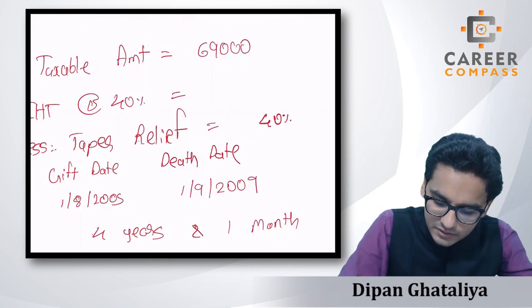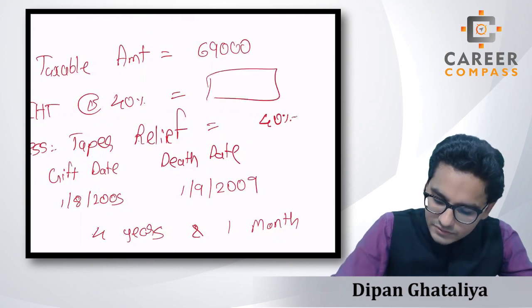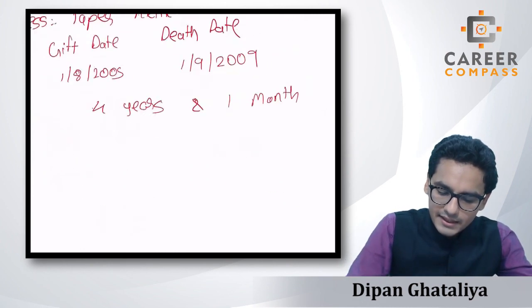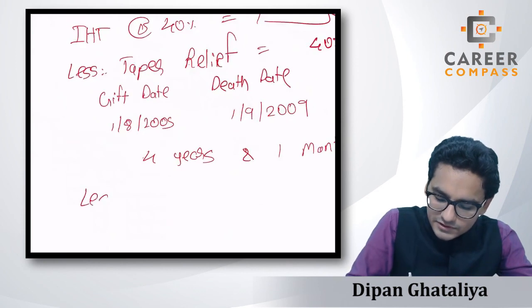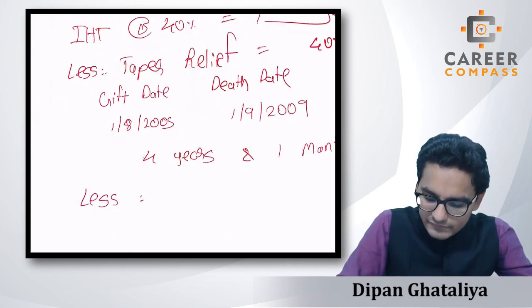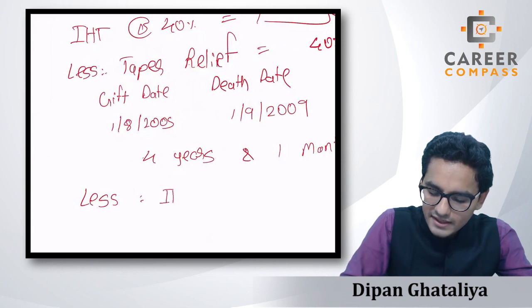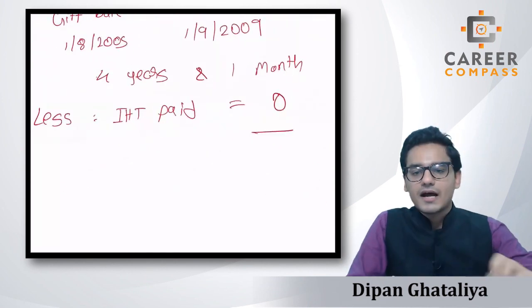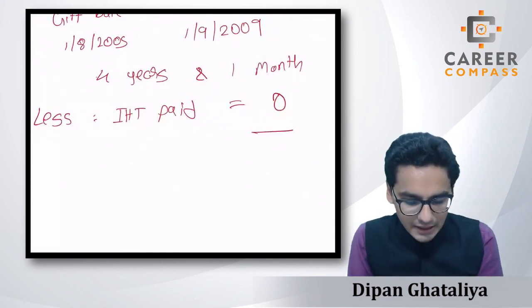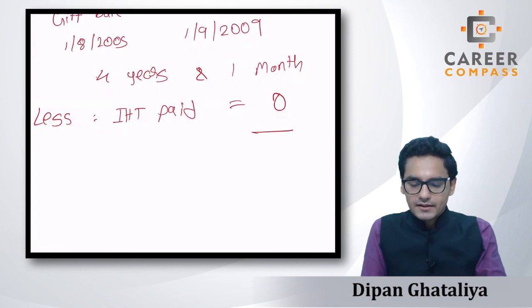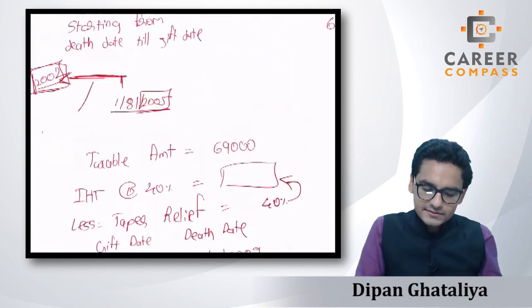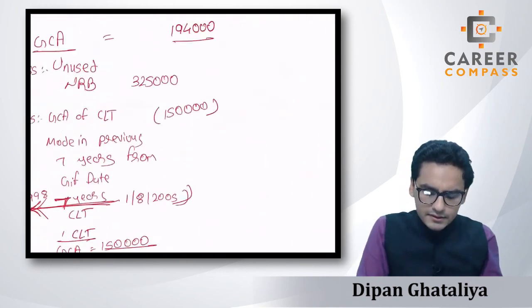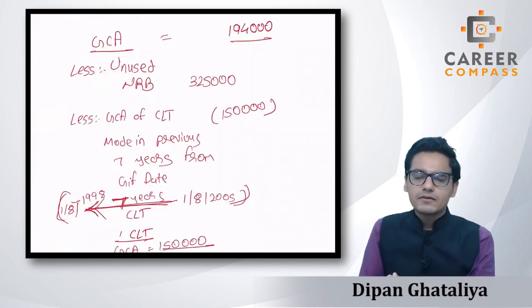So whatever amount is coming over here, we just have to deduct the 40% from that. And as this is the case of a PET, there is no chance of deducting any IHT already paid, so we just have to write it down as 0. Whatever amount will be there, that will be the IHT payable. So students, this is the whole sum of the tax liability on the death date.